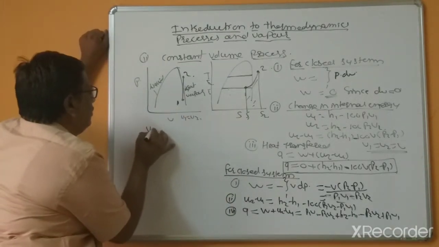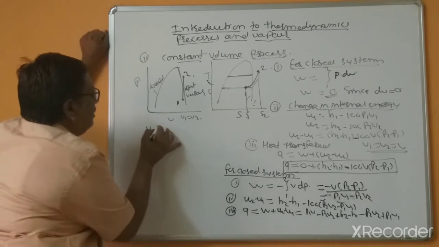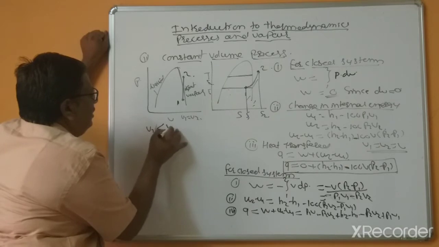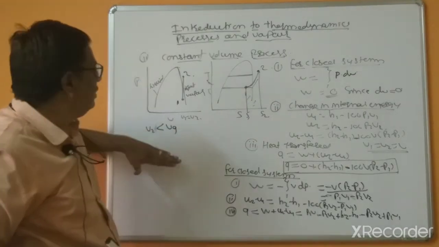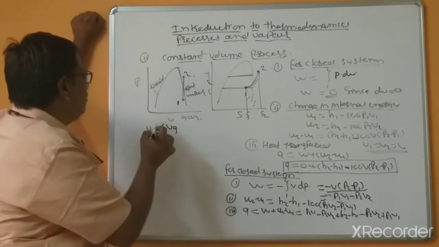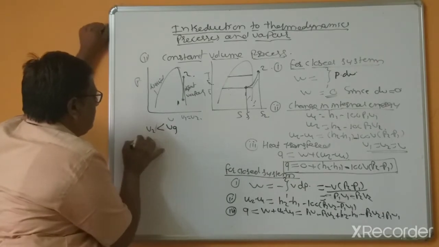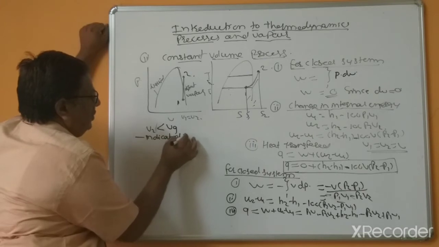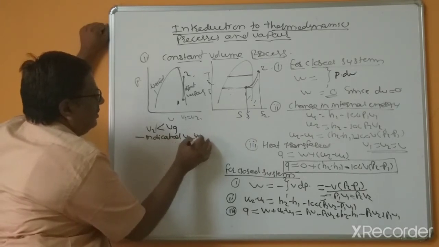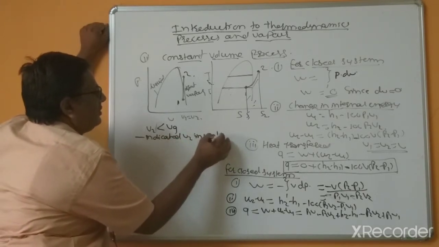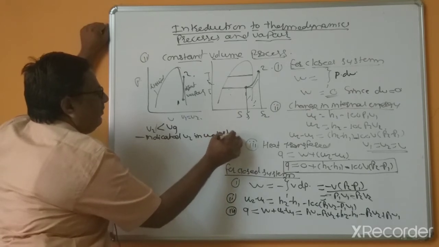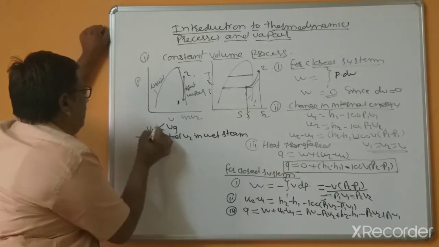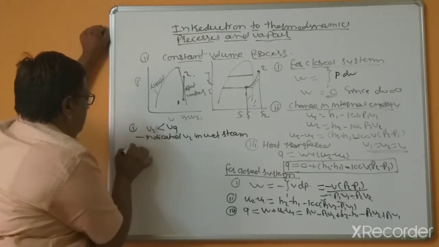This V2 may be smaller than Vg, so this is in the wet steam state. So if V2 is less than Vg, this is the first condition.